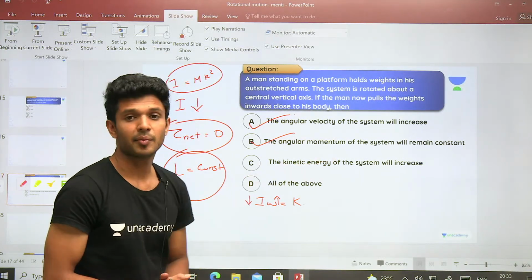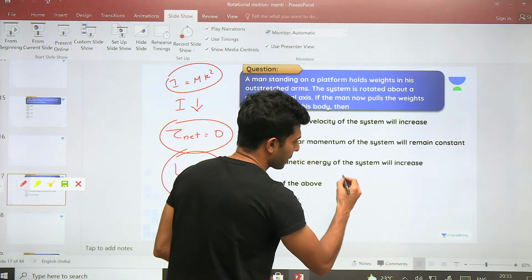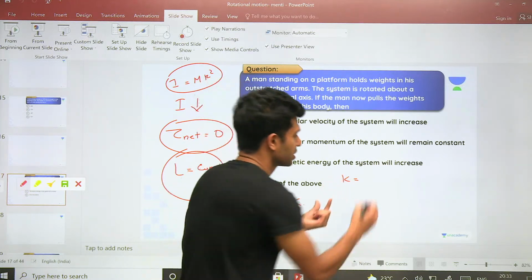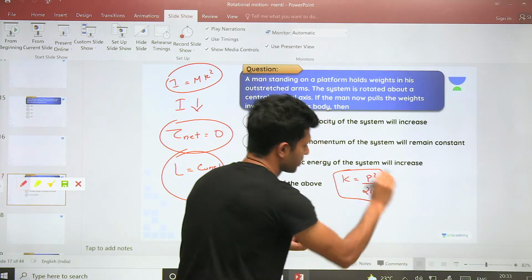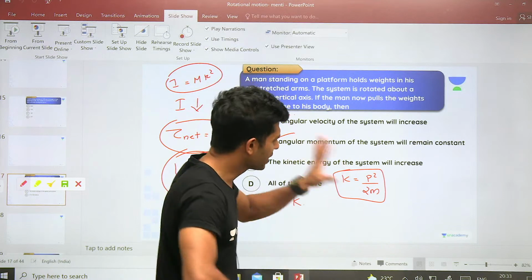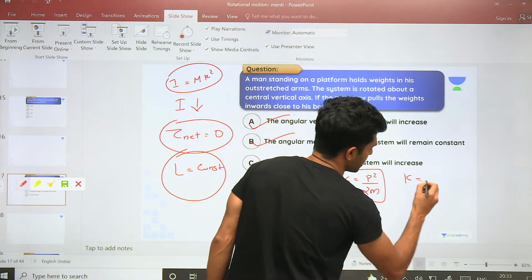Next, what will happen to the kinetic energy? I hope you remember the equation of kinetic energy from linear motion: P square by 2m. Yes or no? सबको याद है? Okay. I don't want to make the comparison here. Tell me, what's the kinetic energy in rotation?